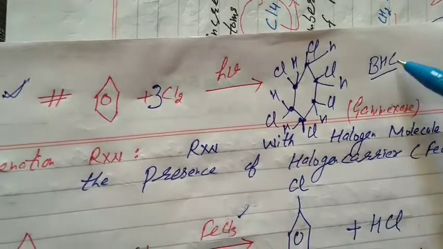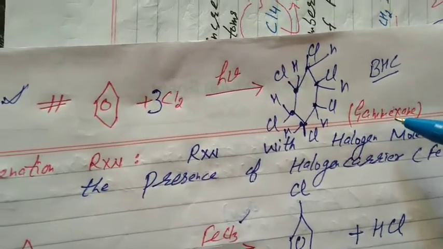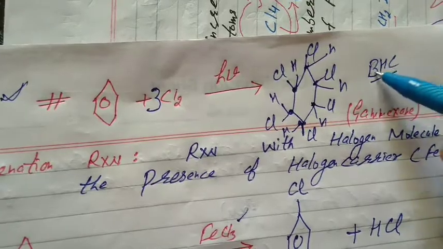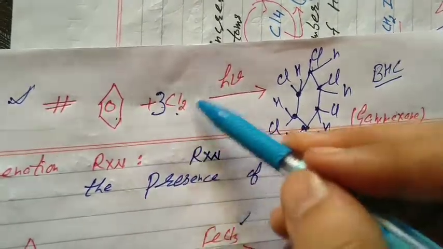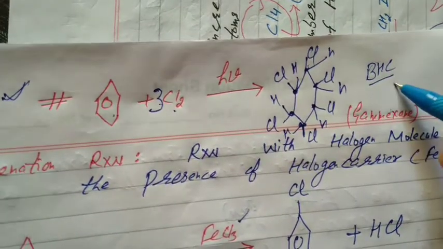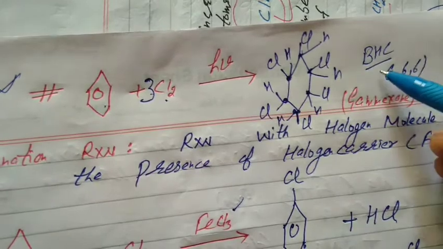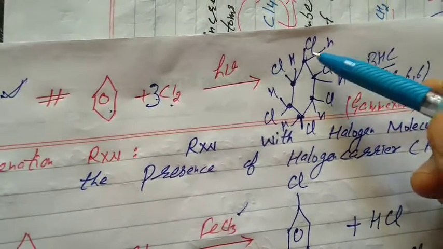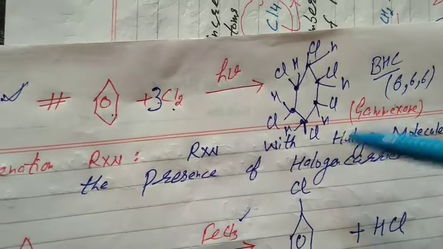BHC, benzene hexachloride. Give the equation for the manufacturing of gamexane. Friends, strike BHC, benzene hexachloride, and these are the reactants. Benzene hexachloride is also called 666. Which compound is called 666 gamexane? Because there are 6 carbon, 6 halogen and 6 hydrogen.